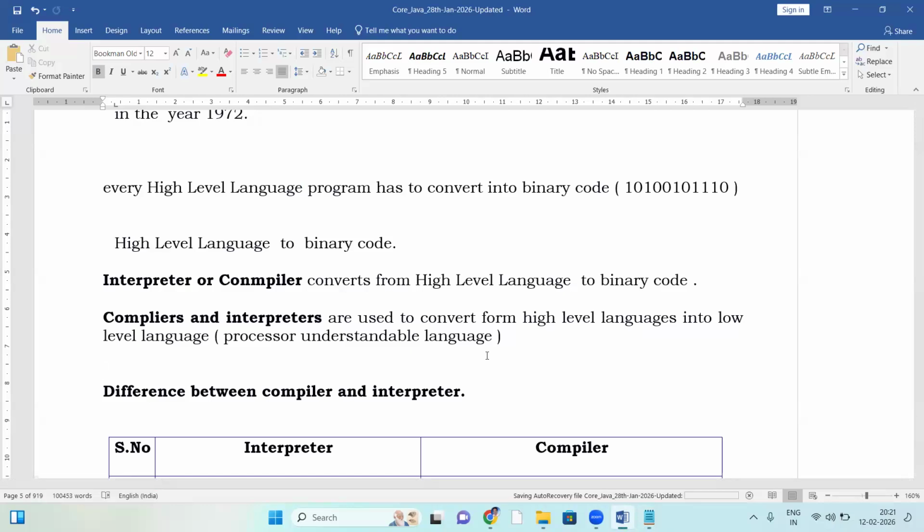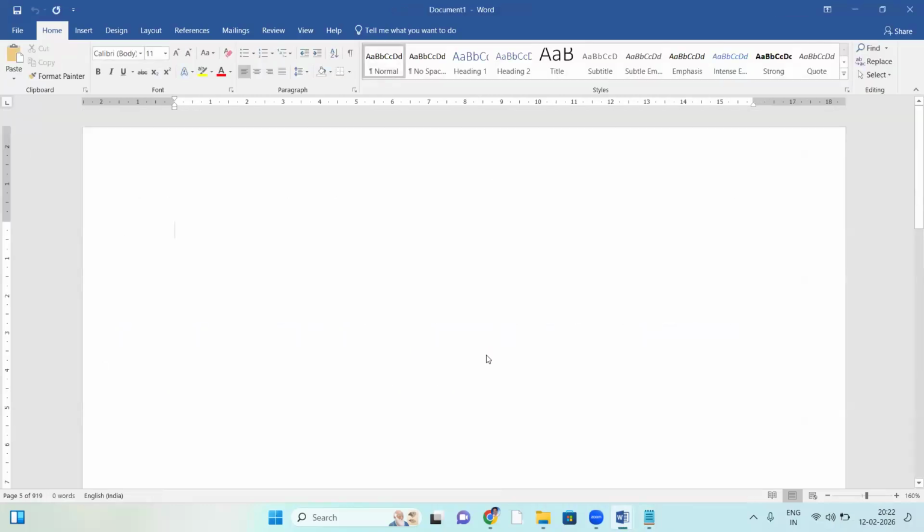Both convert from high level language to binary code, but some difference is there. What's the difference between interpreter and compiler? Let me explain. So today's topic is about interpreter and compilers.